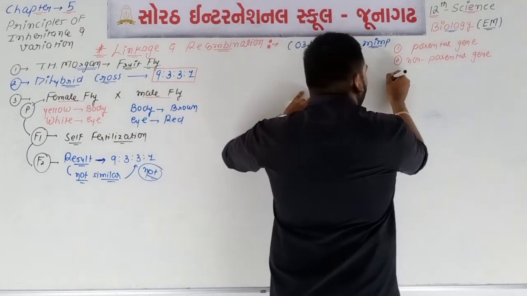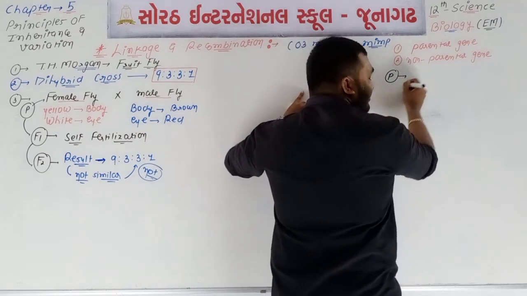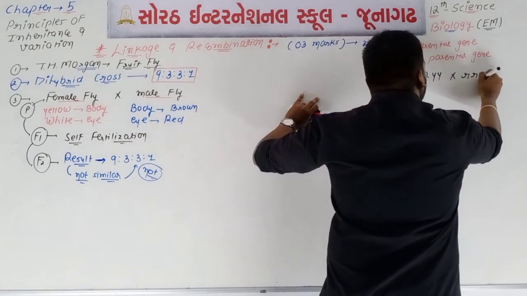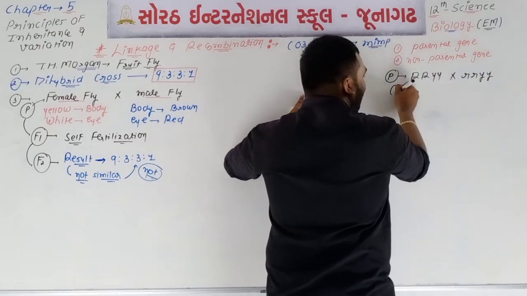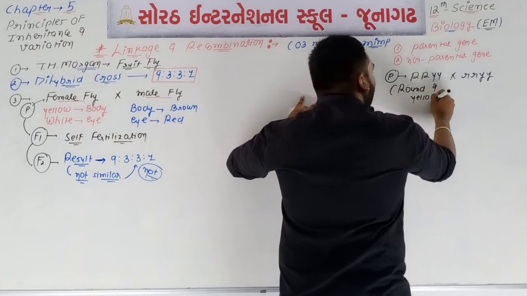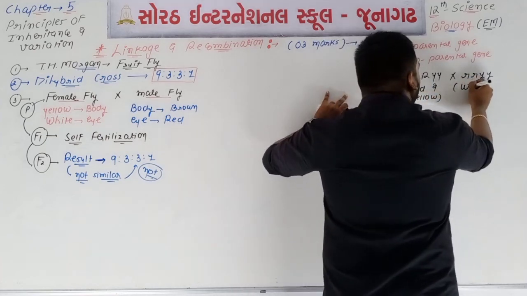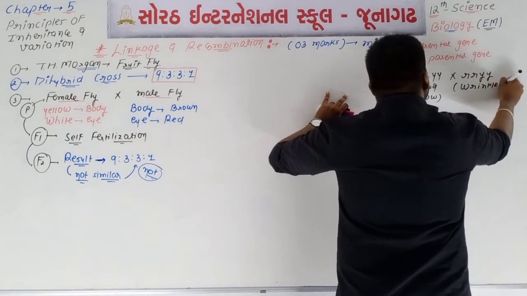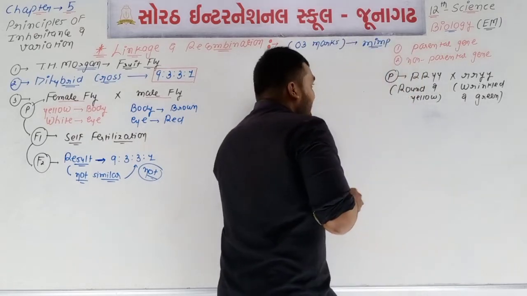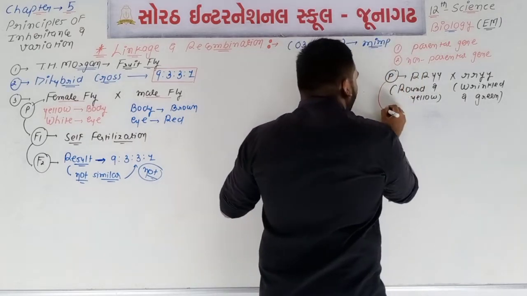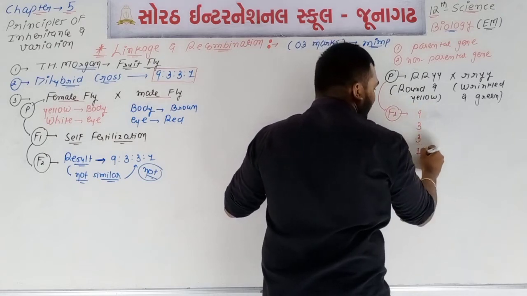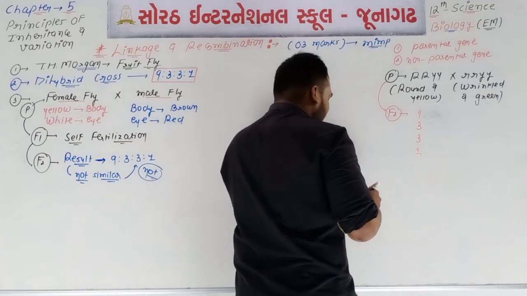If we talk about the P generation of a dihybrid cross, capital R, capital R, capital Y, capital Y crossed with small r, small y, small y. What about the phenotype? The phenotype is round and yellow, and here wrinkled and green. If we talk about the result of the F2 generation, the result is 9:3:3:1.